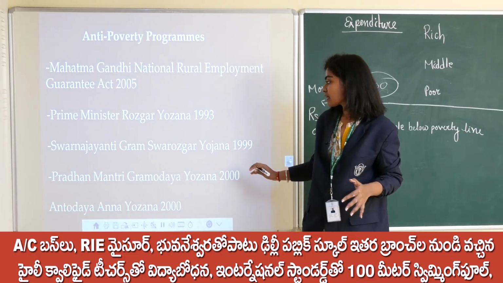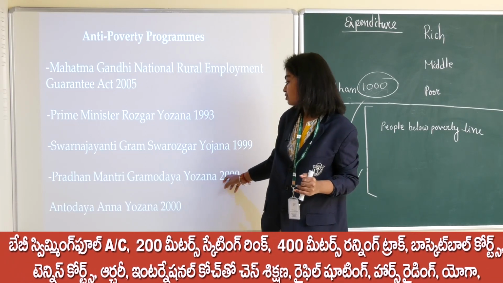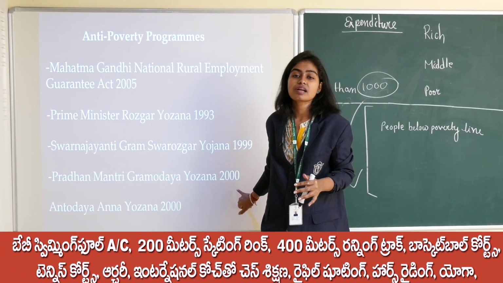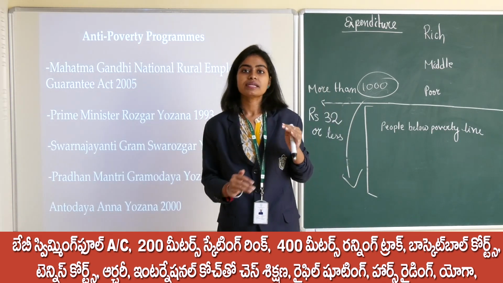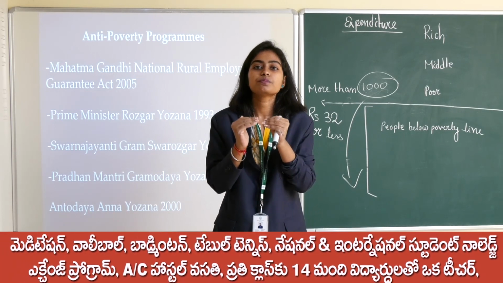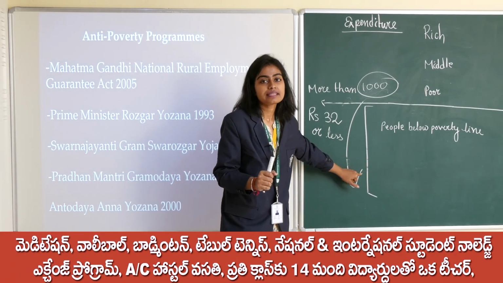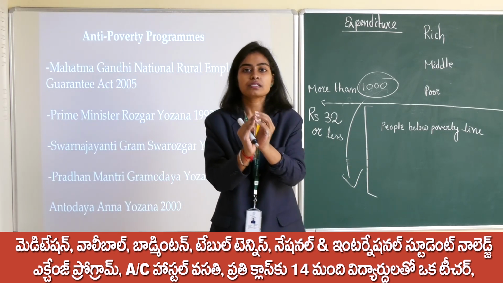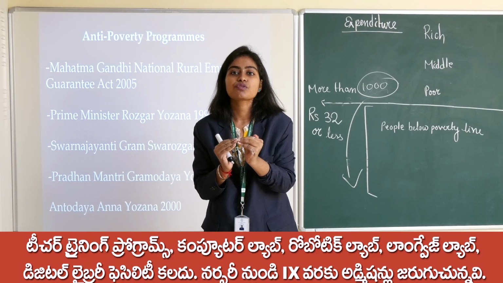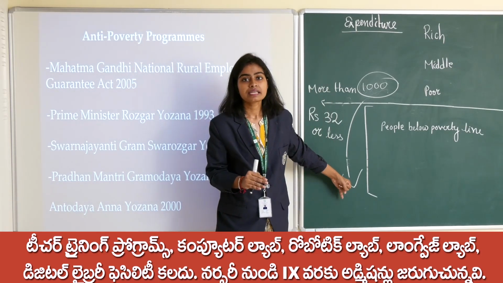Okay, next, Pradhan Mantri Gramodaya Yojana 2000. So according to this Yojana, which was started in 2000, the government started providing the food to the people who are below the poverty line. They started to provide them at the subsidized amount. They started to provide the food to the poor people or the people who are below the poverty line.